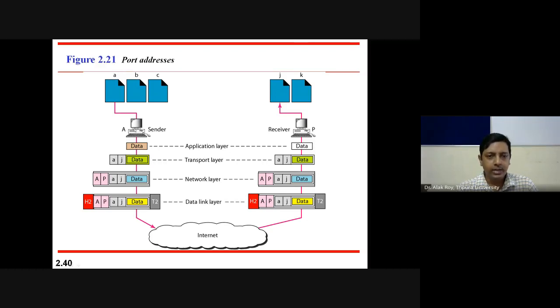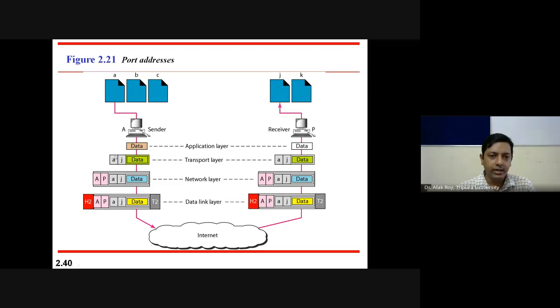So for sender A, the data will be added with A and J as the transport layer header, where A is the source port address and J is the destination port address. If you see receiver P, J is the destination port address. Okay, this A and J are your port addresses.